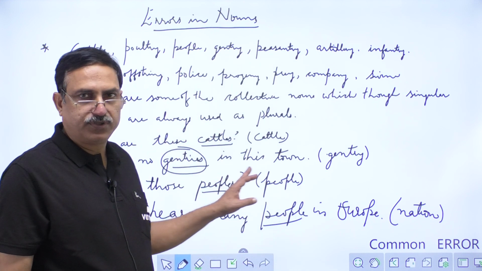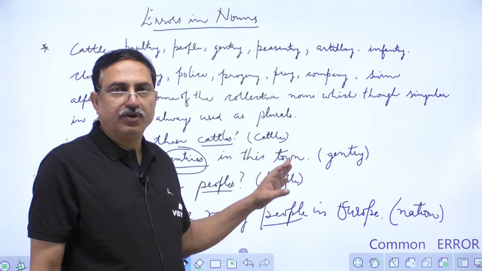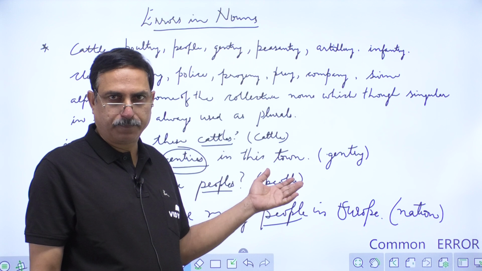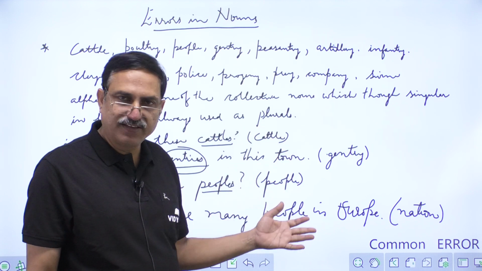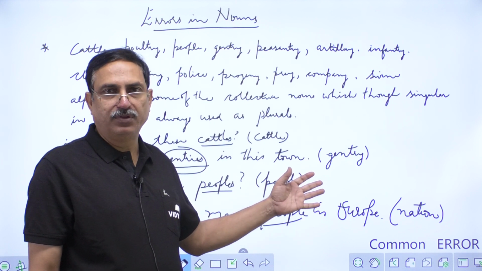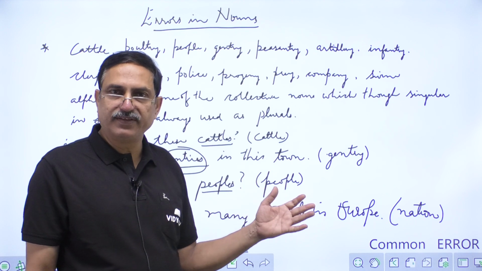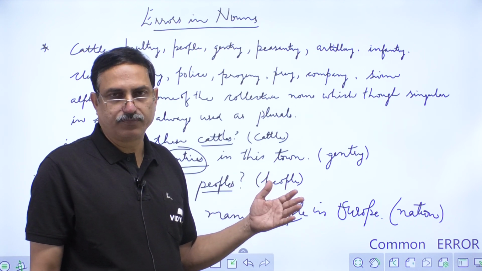So if we want to be good at error detection, you have to follow the rules we have just discussed. You have to see where the noun in the sentence is and what possible error there is. Whether it should be followed by a singular verb or plural verb, and so is the pronoun.